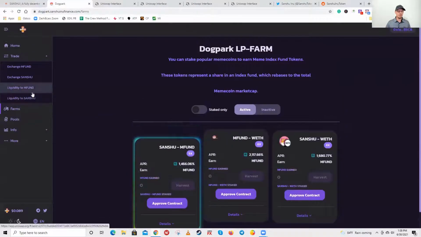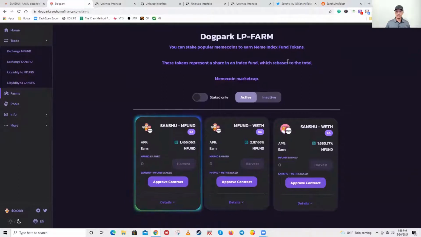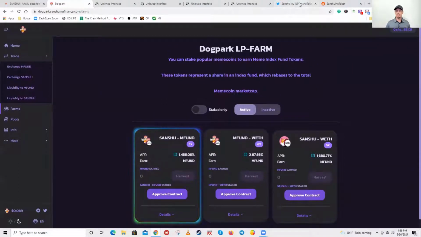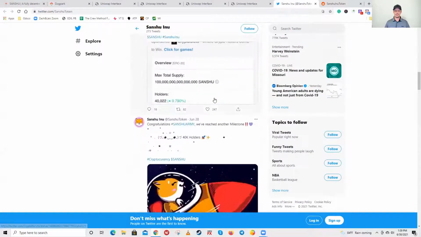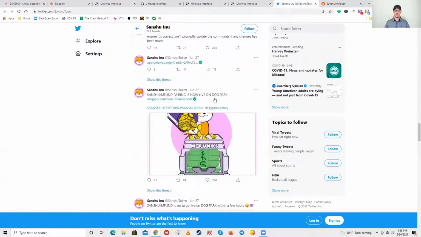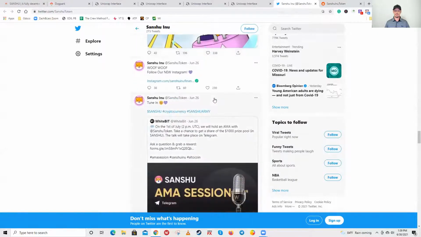You have farms, right? Now, the farms, now this is why I was saying like going into Twitter. So I hardly saw any information on here, right? Like about the farms, how they work, like even what the meme index fund tokens are. So when I go into here, onto their Twitter account, let me see if I can find that logo real quick. You can see they have pretty active Twitter.